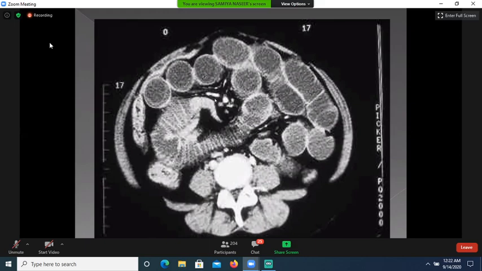When no mass or wall thickening is visualized on CT scan at the point of transition, then think about adhesions. This small bowel obstruction is due to adhesions, because no mass can be appreciated over here, and no inflammatory condition is also visualized. So this small bowel obstruction is due to adhesions. This is complete obstruction.